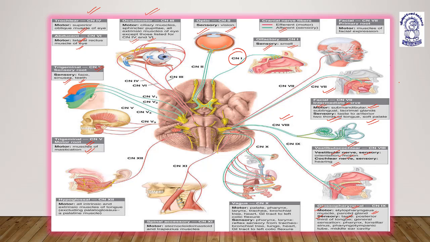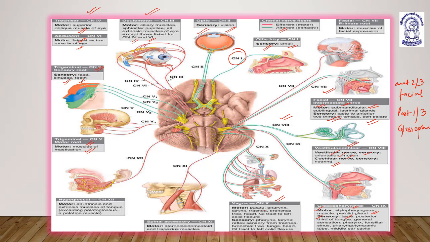So the anterior two third is supplied by the facial nerve, and the posterior one third by the glossopharyngeal nerve.